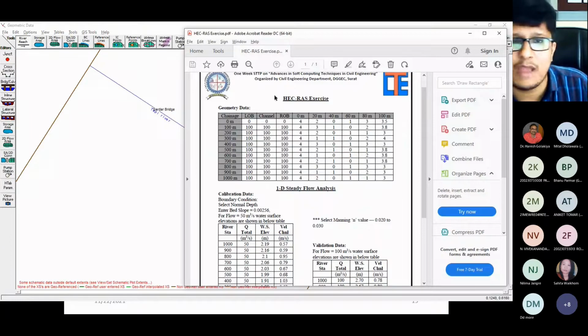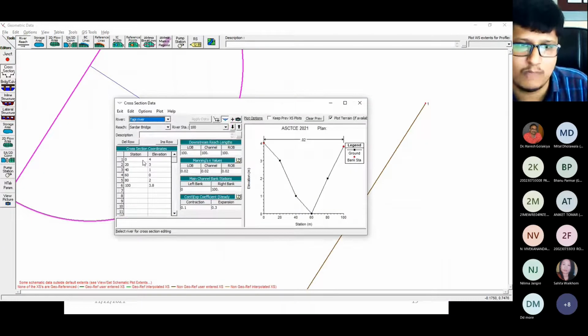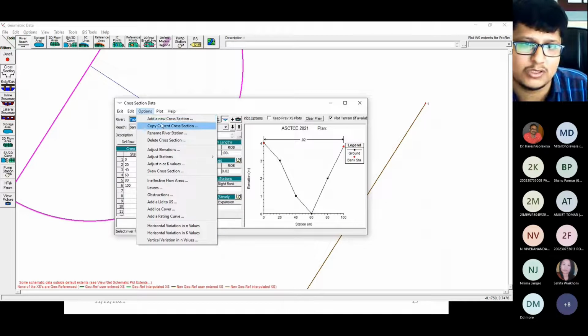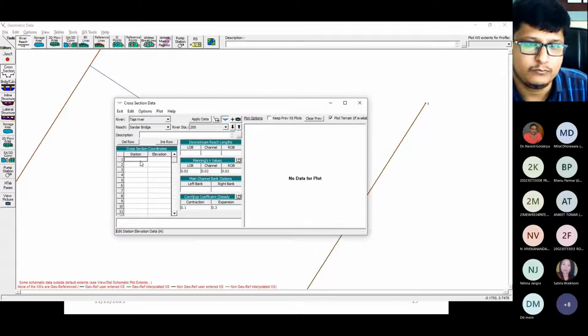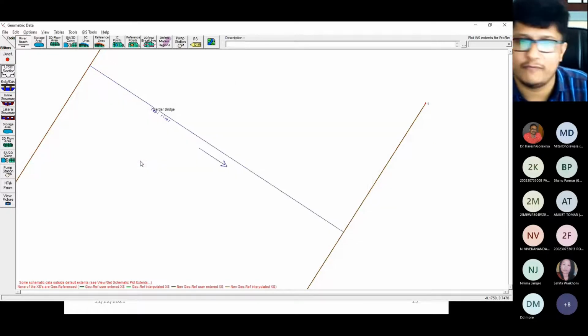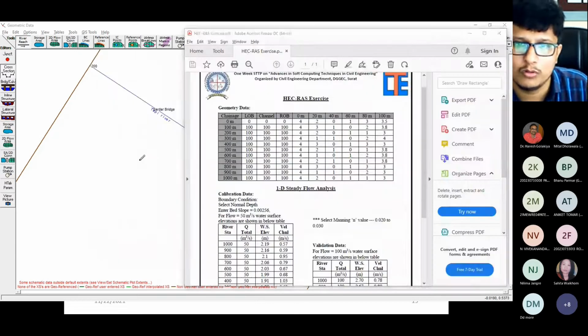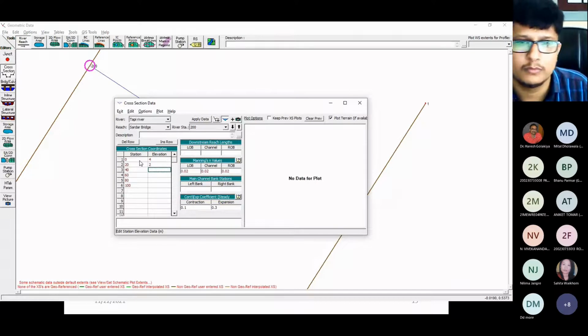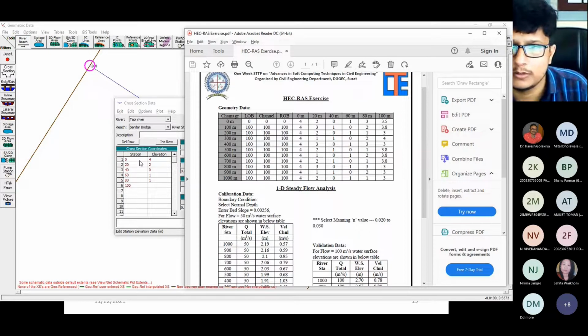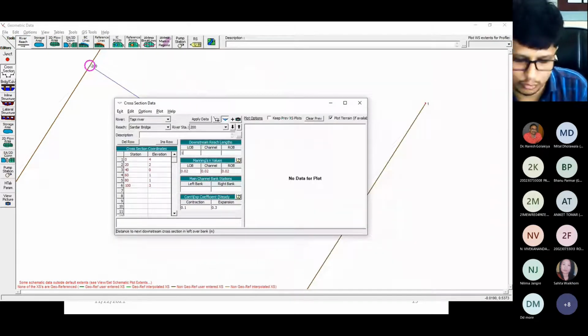Okay, similarly we will enter the next cross section also. Add a new cross section, 200, stations 0, 20, 40, 60, 80, 100. I will just complete it fast. If you have any doubt, then let me know, because it will take time to enter the data. 4, 2, 1, 1 and 3, right? And here also the station is 0 and 100.